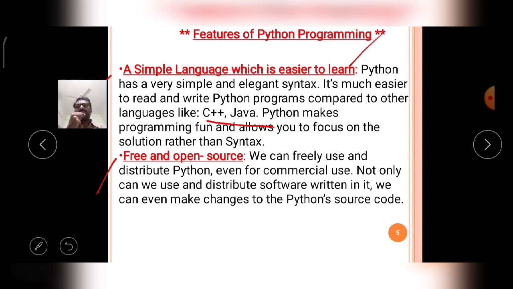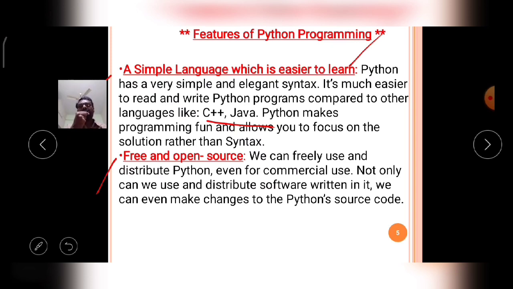So no need to pay the money, no need to worry about the copyrights, and no need to use the application as it is. You may change the source code according to the requirement of the programmer, according to the requirement of the user also. This type of software products or software languages or software applications are called open source softwares.